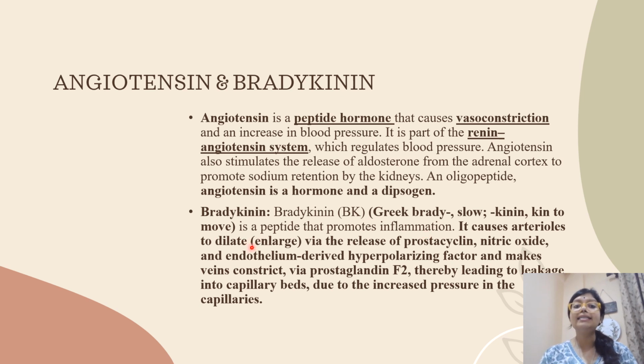It causes dilation of the arterioles, releasing prostacyclin, nitric oxide and endothelium-derived hyperpolarizing factor, making the veins constrict, therefore leading to leakage of the capillary beds and increased pressure of the capillaries. So as a whole we can say both angiotensin and bradykinin are peptide hormones or peptide autacoids.